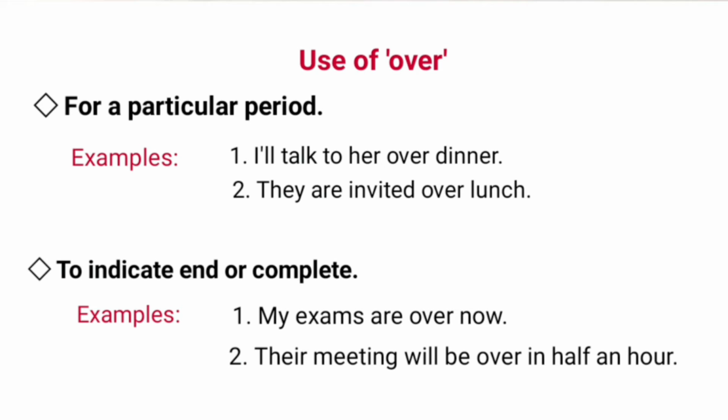Over is also used to indicate end or complete, like my exams are over now. Here over means finished or complete. Second sentence, their meeting will be over in half an hour, means meeting will end in half an hour.